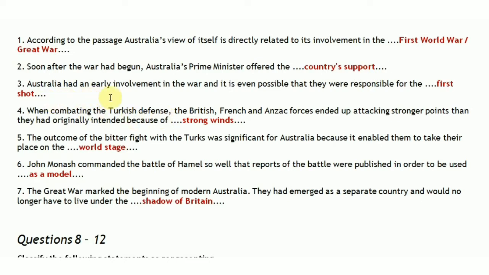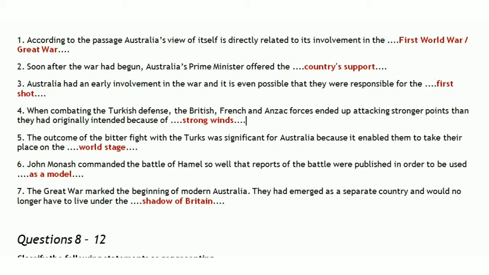Australia had an early involvement in the war, and it is even possible that they were responsible for the dash. So Australia had an early involvement in the war. That means they were involved in the war from the beginning, and it may be possible that they were responsible for the first shot. So we have to find what thing they may have been responsible for.